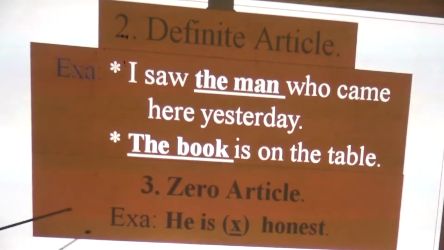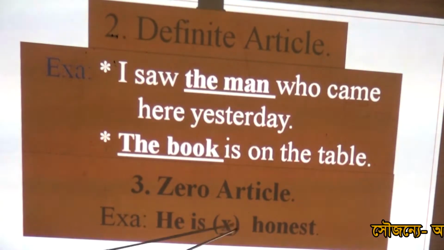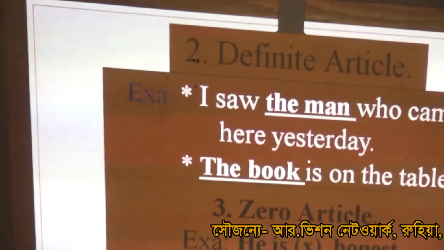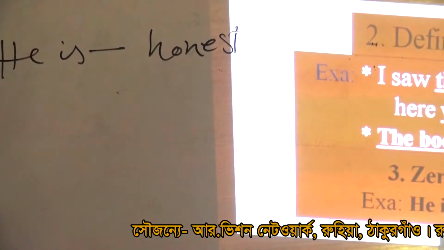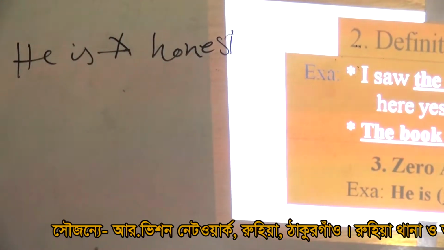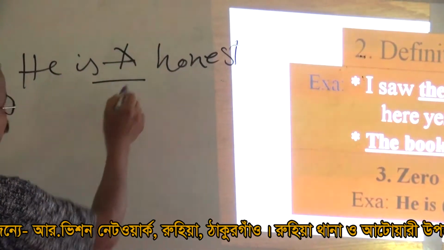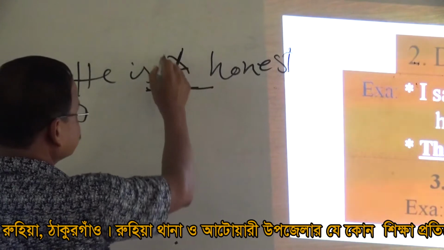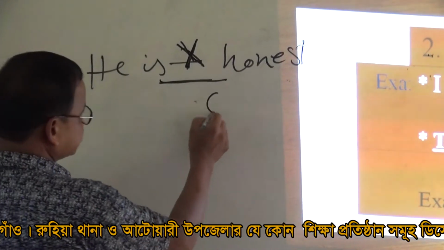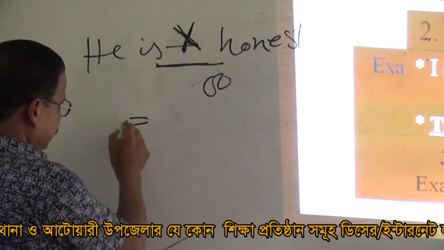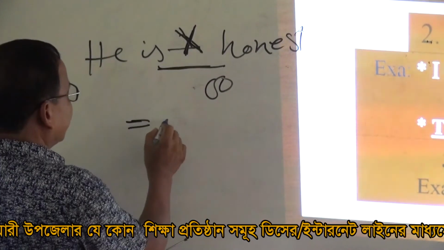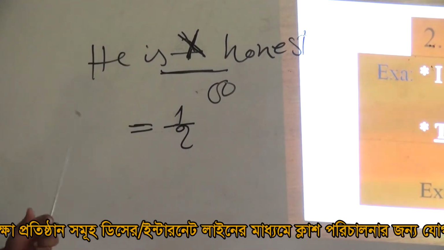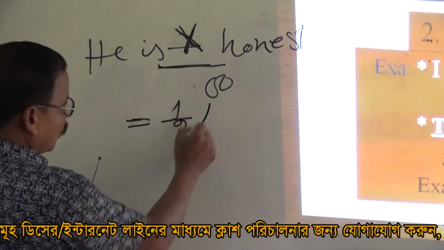Next, zero article. He is dash honest. Dear students, look at the board. He is dash honest. Here is a cross because there is no use of an article. When we cross the gap, that means zero article. Zero article. Now we get marks. We get marks, half or 1.